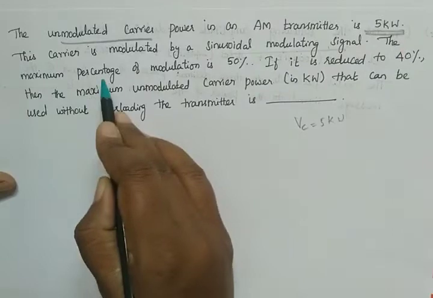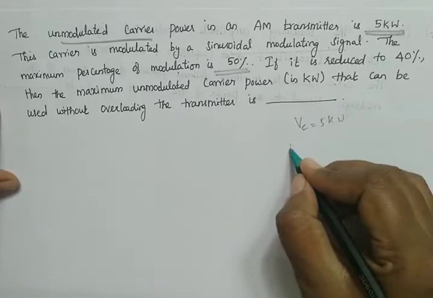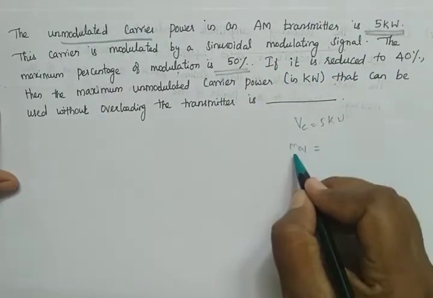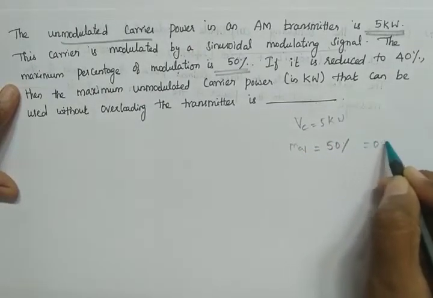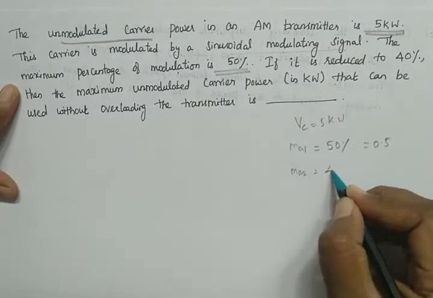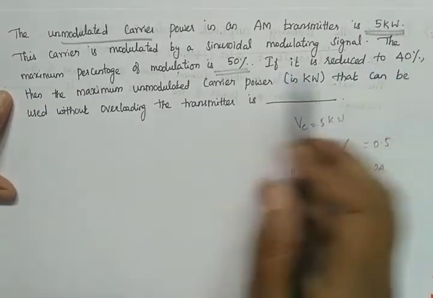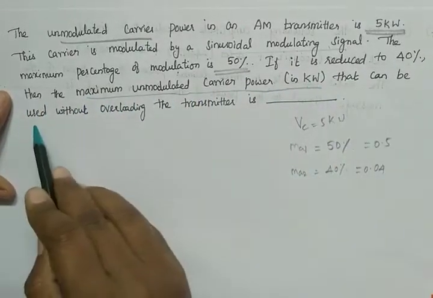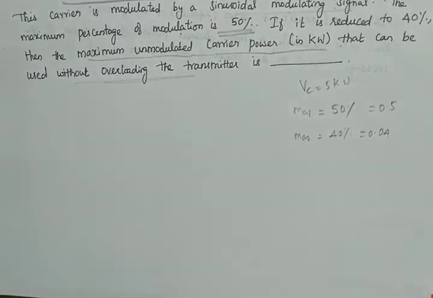The maximum percentage of modulation is given in the question. The maximum modulation percentage is 50%, therefore Ma1 is equal to 0.5, and if it is reduced to 40%, therefore Ma2 is equal to 40%, which is 0.4. Now, if it is reduced to 40%, what is the maximum unmodulated carrier power in kilowatt that can be used without overloading the transmitter? That is what we have to find.